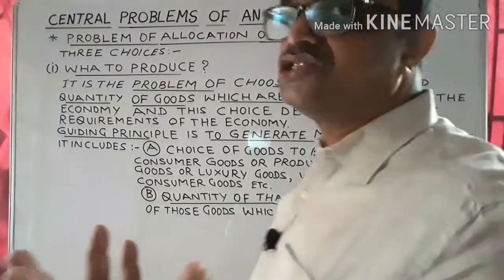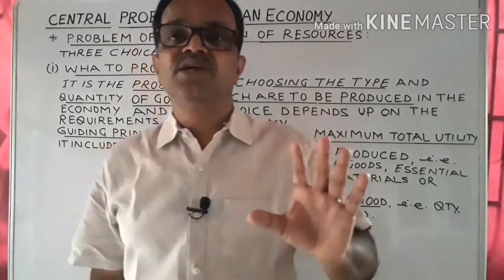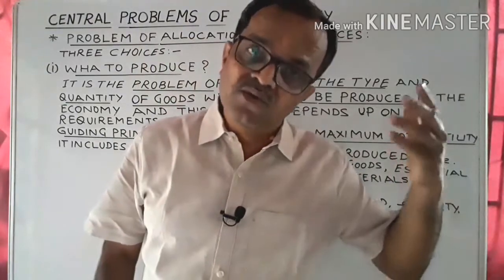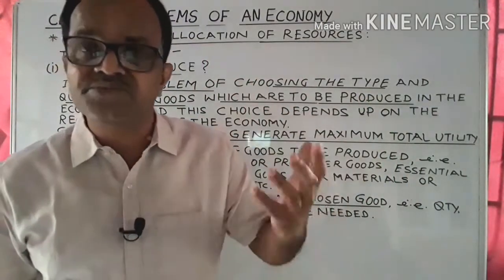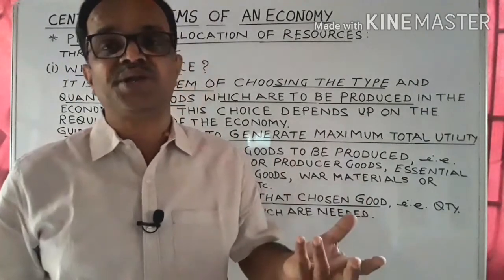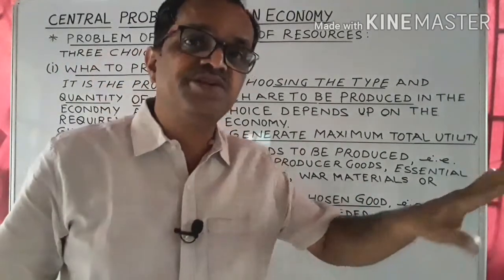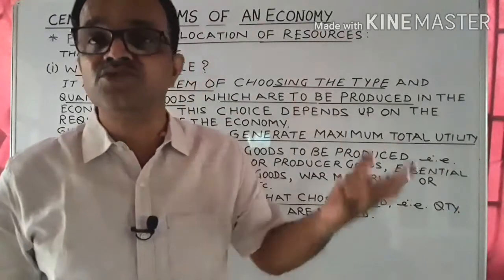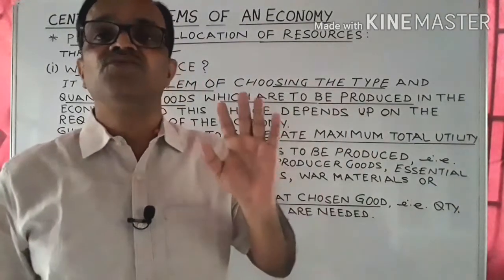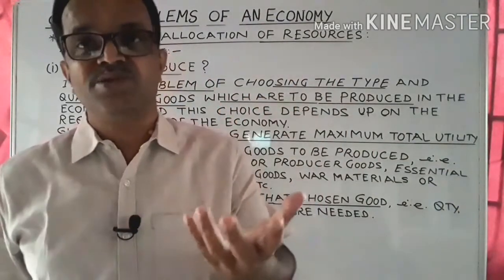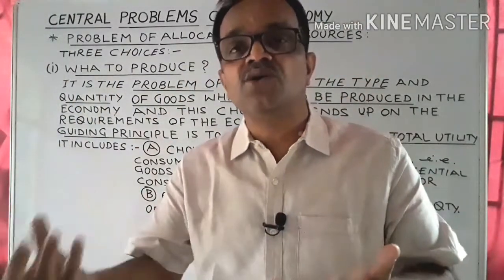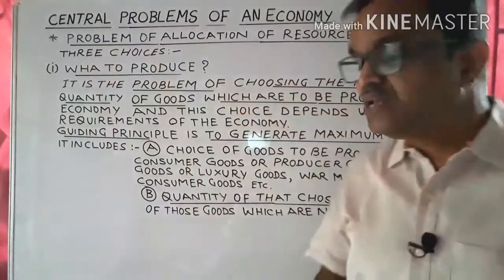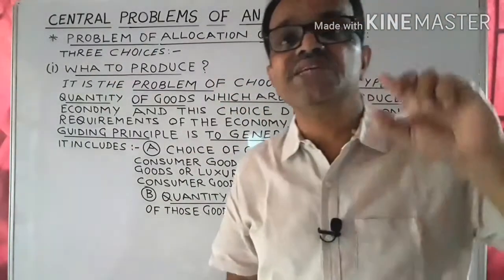Suppose there is a warlike situation on the border, then every country would first purchase the war materials. It would purchase only those materials which are required for the external security of the country, and every single resource would be diverted towards the production or purchase of those war materials. That is called the requirements. Whatever is needed at that present moment of time, the choice of goods depends upon that requirement, and only those goods are to be produced in the economy.